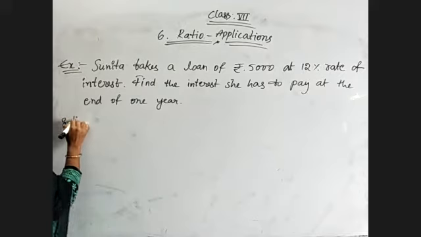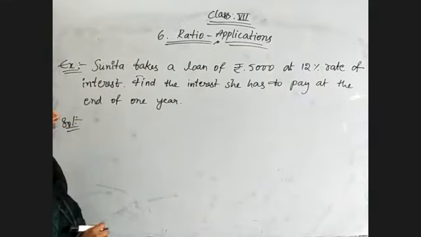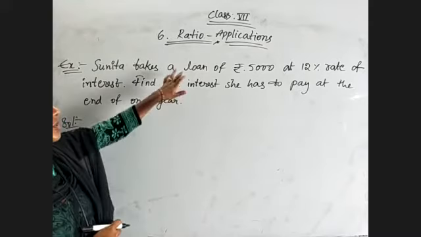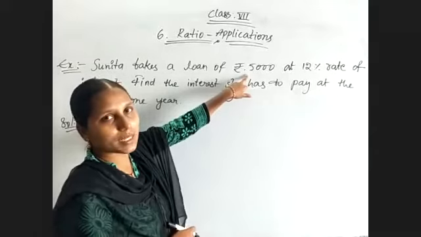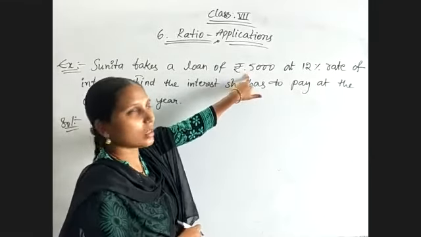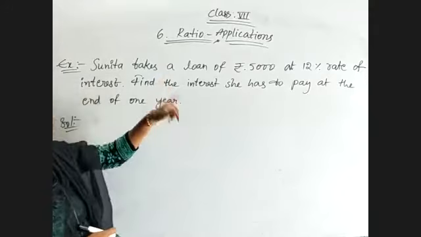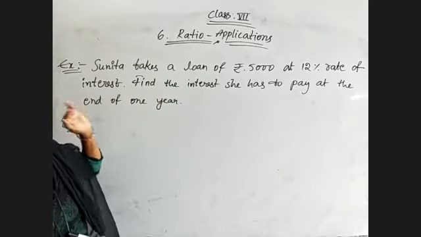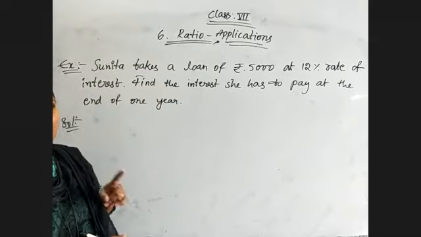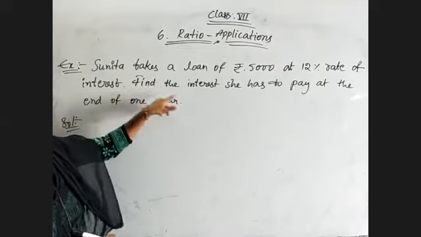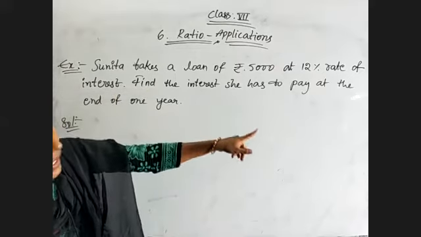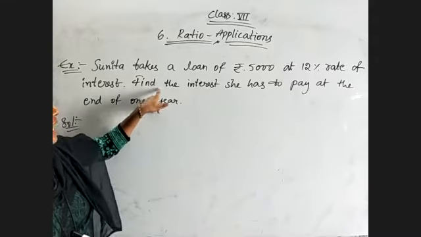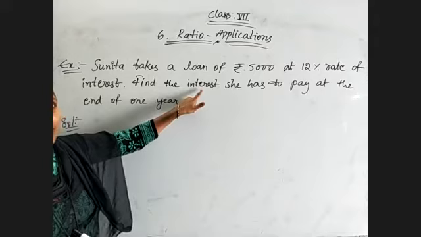Okay, observe the problem. What is given and what are they asking to find? First, we need to list. Sunita takes a loan of 5,000 rupees. So she has taken an amount of 5,000 rupees as a loan, so it is principal. At 12% rate of interest. The percentage symbol is for rate only. So rate of interest is equal to 12% per annum. Always the rate of interest for 1 year we will take. And after that, find the interest she has to pay at the end of 1 year, meaning time equal to 1 year. Find the interest, the I value we need to find.